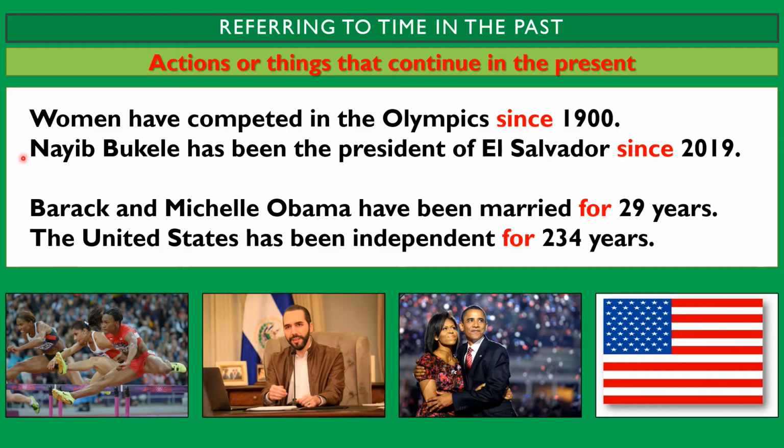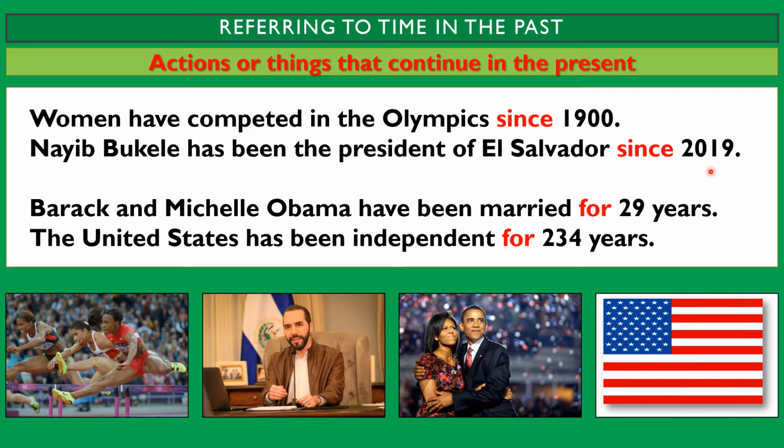In the first two examples, we are using since to say when the action started, but the action is still happening in the present. In the first example, this is the year when women competed in the Olympics for the first time, but in the present they are still competing. So this is an action that started this year, but is still happening in the present. In the second example, this man, Nayib Bukele, became the president of El Salvador in 2019, but he is still the president. So this is the year when he became the president, but in the present he is still the president.